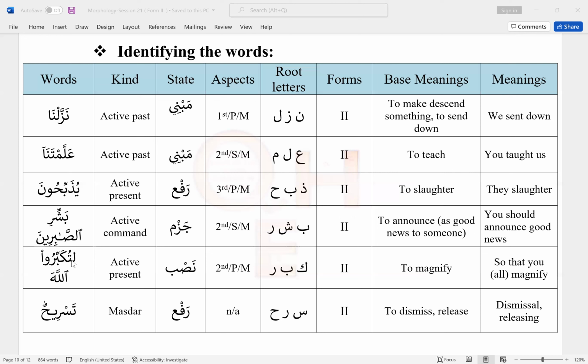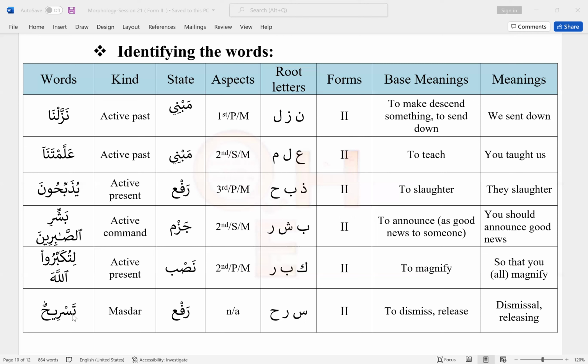If I put the noon back in my mind, then if there's ta at the beginning and una at the end, that corresponds to second person plural male. So this is active present tense, because the second root letter has kasra, and this is the state of nasab. Second person plural male are the doers. Kaf, ba, ra are the root letters. For Form 2, it means to magnify. So lam kasra is so that, and you all magnify. So over here, it means so that you all magnify Allah.